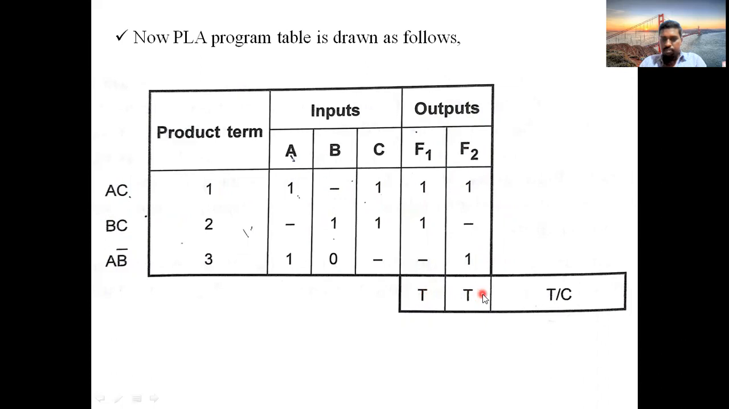Now, what is the meaning of T here? T means both outputs F1 and F2 are in true form. If we have F1 bar and F2 bar, then it is complementary form, and you should write C here. But in this problem, we directly found F1 and F2, so F1 is in true form, that's why capital T. F2 is also in true form, so capital T. This is the PLA table. Very, very important.